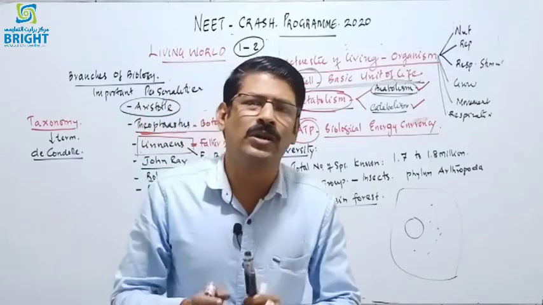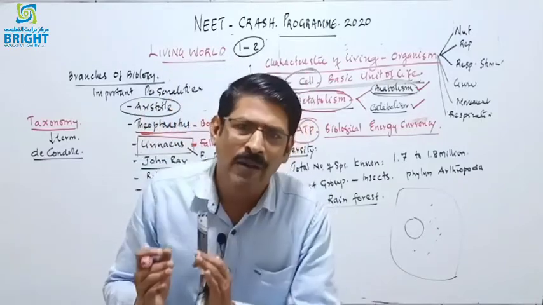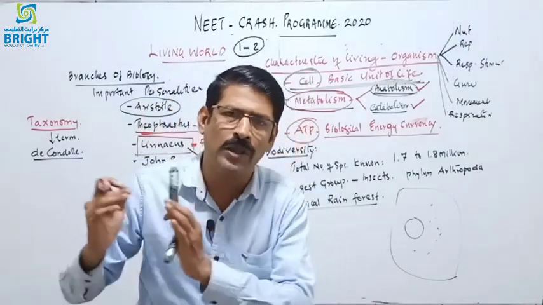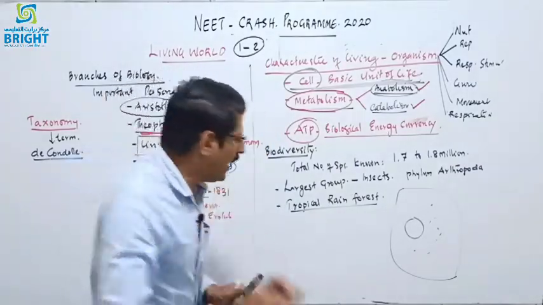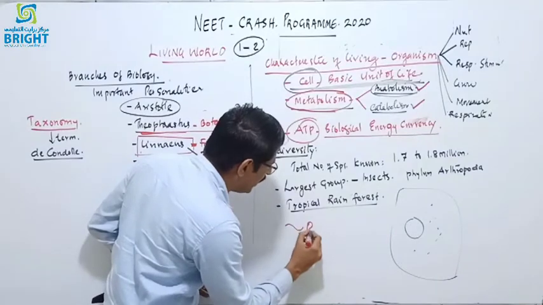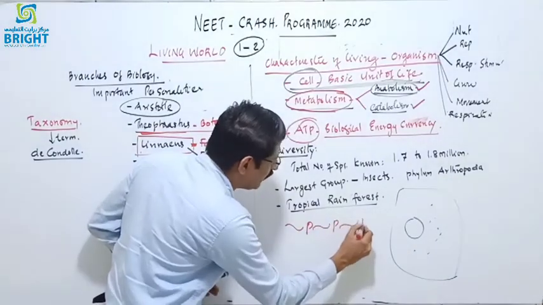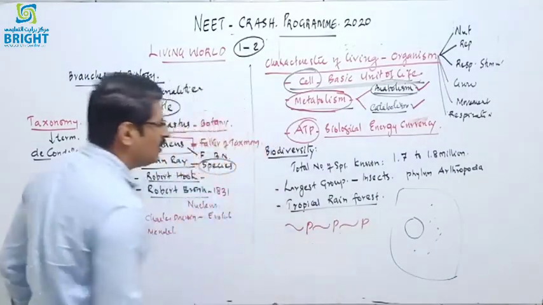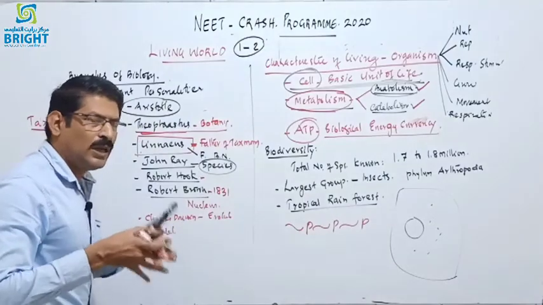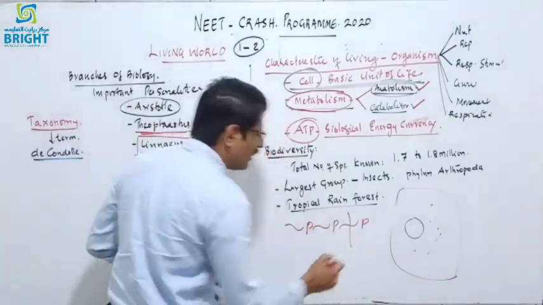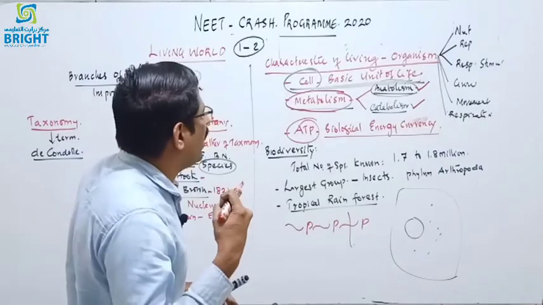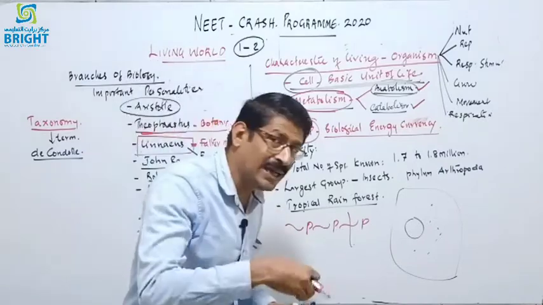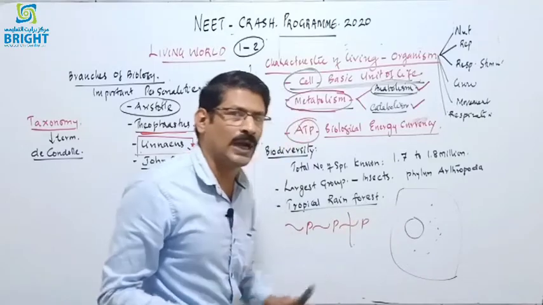Adenosine is a nucleoside with the adenine and ribose sugar, or the pentose sugar, plus three phosphate molecules. Those phosphate bonds are very important; these are specialized energy bonds in which energy is stored, and when we break this bond, it releases a considerable amount of energy, and that energy is utilized by metabolic activity.